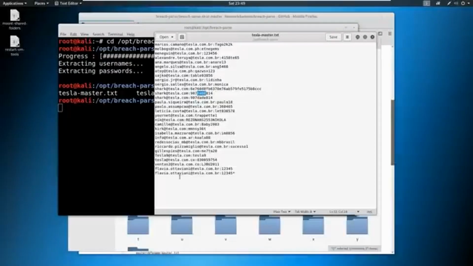So this is something that's interesting. This user down here, 12345, 12345 star, probably not going to get in with that on a company like Tesla, but you never know. But this is what we would do. We would take the usernames and we would throw these passwords at it, and that's called credential stuffing. And then we would take these usernames and all the known usernames, and we would spray passwords at them, like fall 2019, like we talked about in the last video. That's password spraying. So this is an important and very, very critical part of information gathering, is gathering these usernames and these credentials. Right off the bat, you want to identify those with your targets.